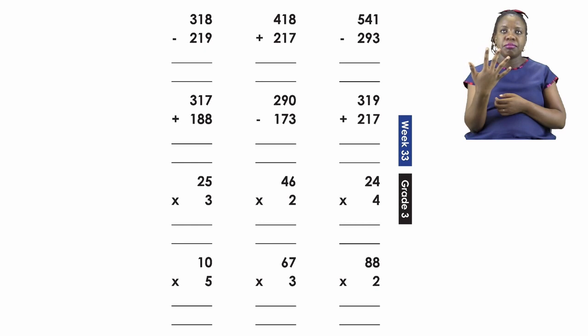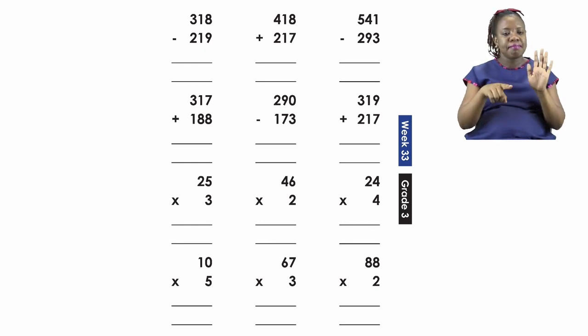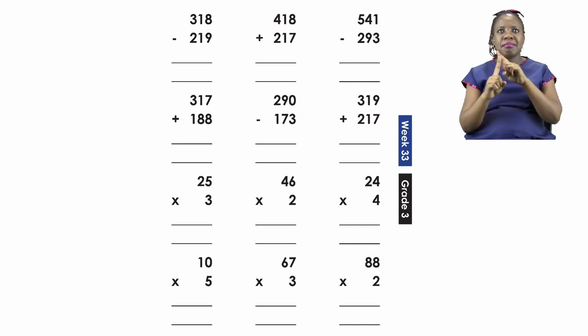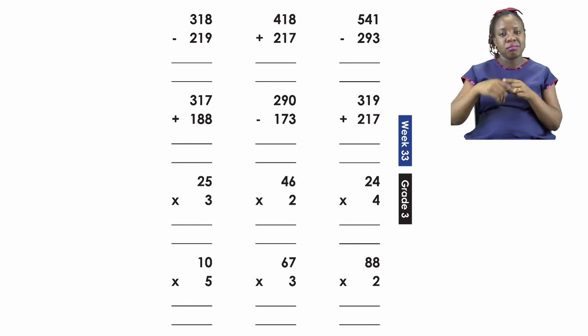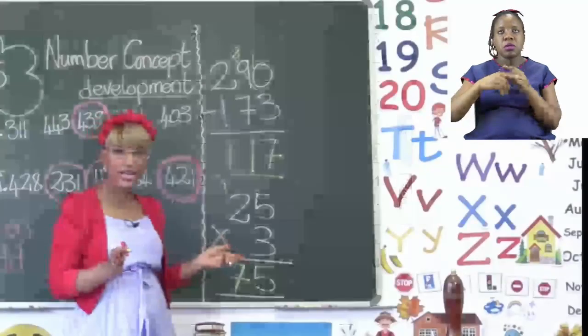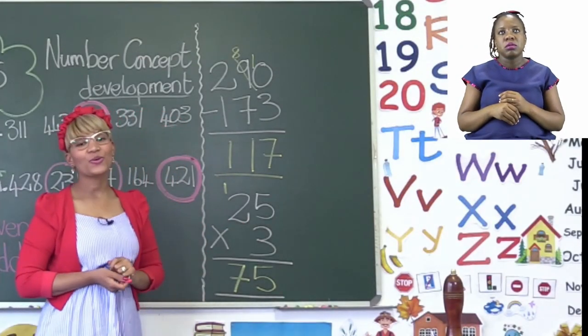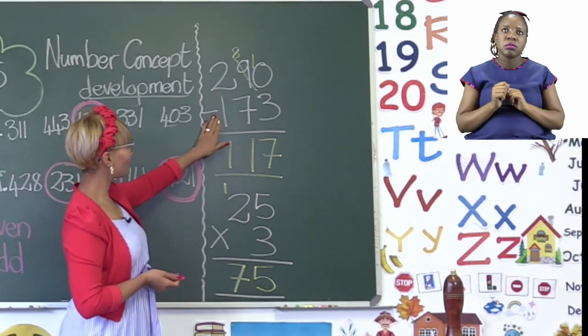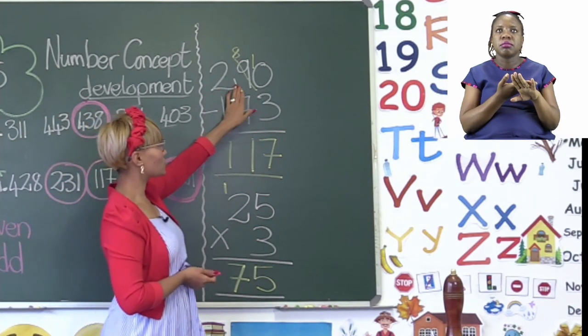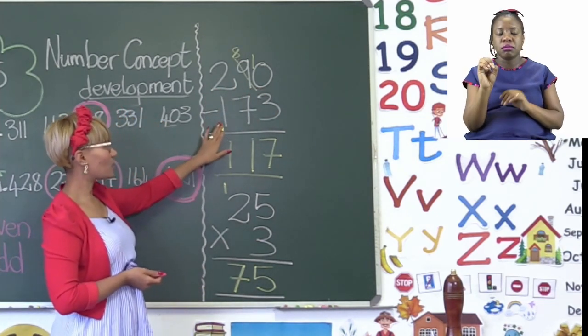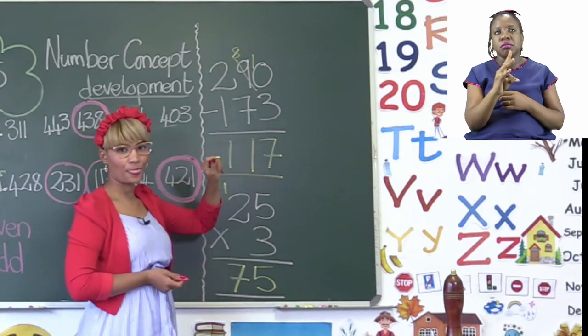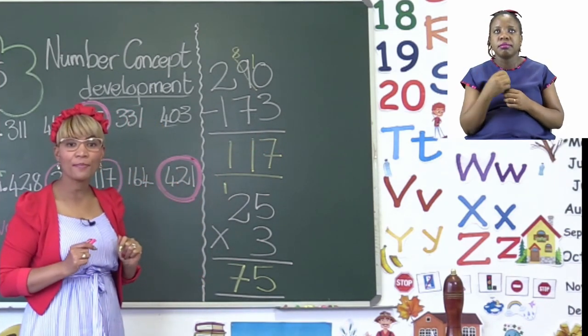So up next we have some computation. Now everyone, here you will see you have subtraction, addition and multiplication sums. So I'm going to do one subtraction and one multiplication sum with you. Now on the board I chose 2 sums that we are going to do together before I leave you to do all the others on your own. Now let's do the first one. The first number is 290 minus 173. Now let's see how we are going to do a minus sum.